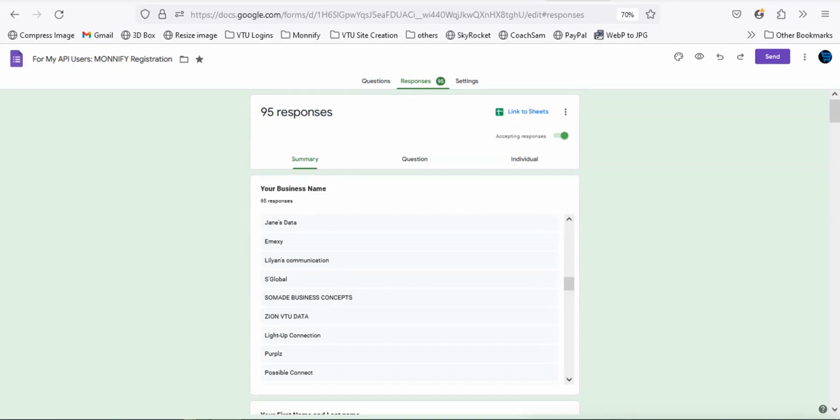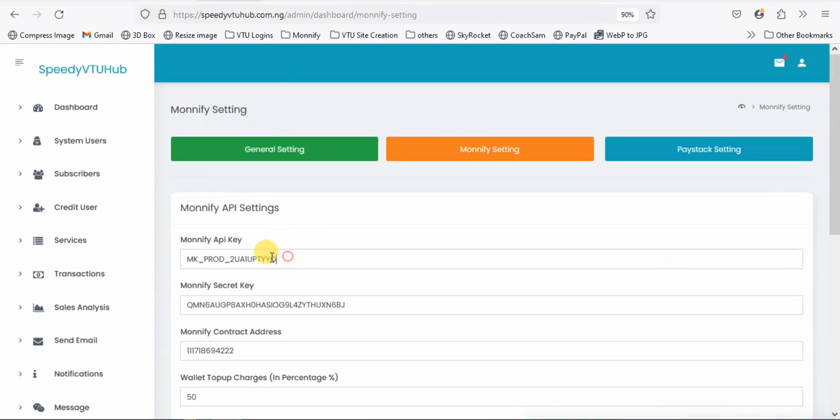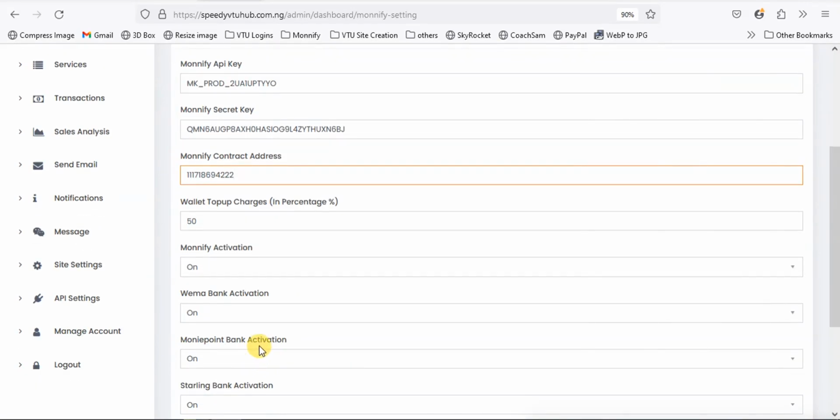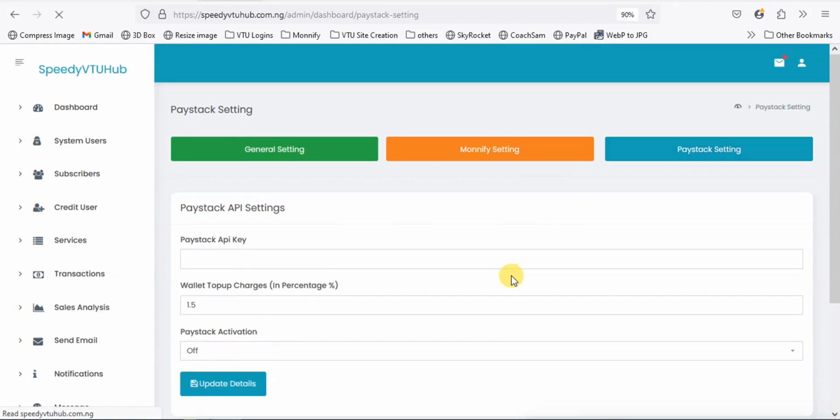I will also show you how to integrate it into your website. You put in the key, put in the secret key. I can't give you an example here because those are sensitive information. So if you need it, just send a message to me. Then Paystack, you can also integrate Paystack for the sake of funding your wallet. You can create a Paystack account and use it to fund your wallet as well.